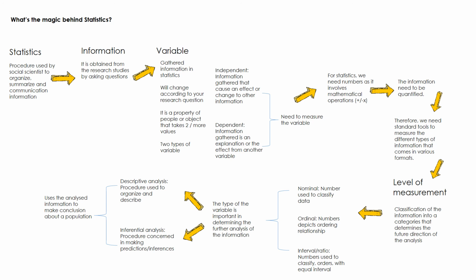With that understanding, you can move on to identifying the future analysis, because with different information you can only run certain analyses; you cannot run all the analyses. By identifying the nature of your variable and then moving on to your analysis, you can make a conclusion of your entire information or study.